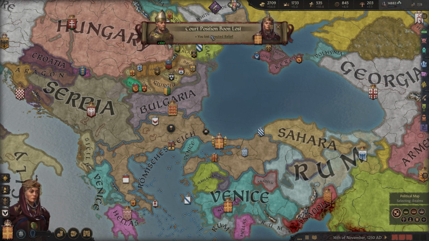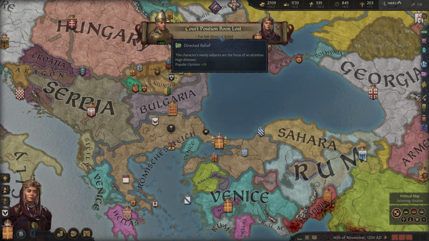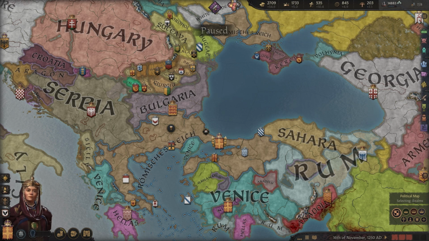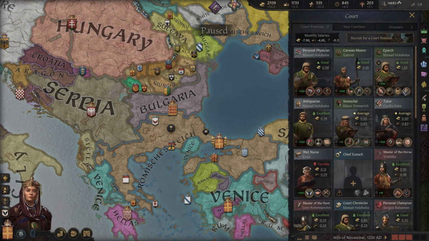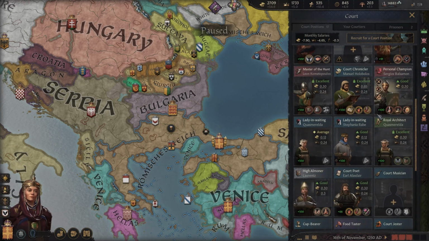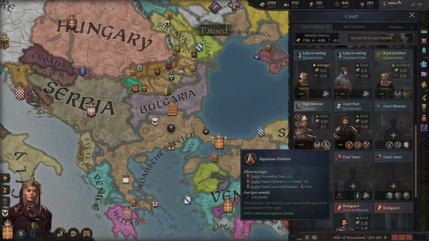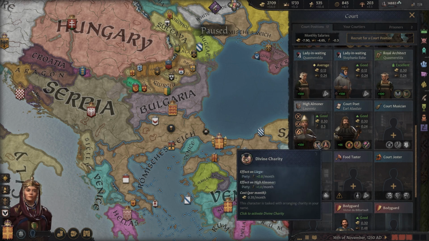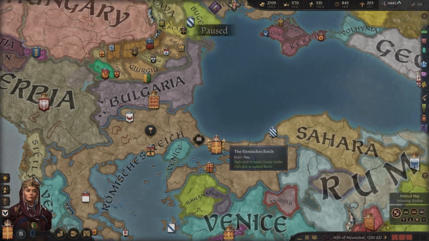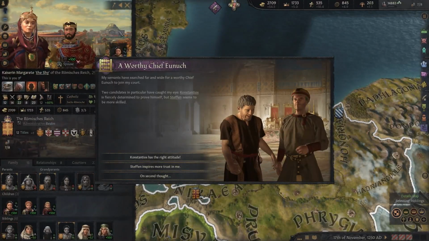Court position boon loss. You lost directed relief. Well, how did that happen? Hi, Almoner. Why did we change what he was doing? Appease zealots. Oh, divine charity. Oh, okay. Well, I'm sure they still like us.